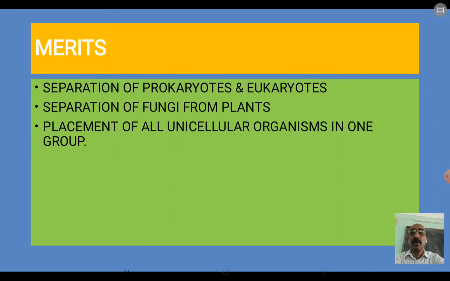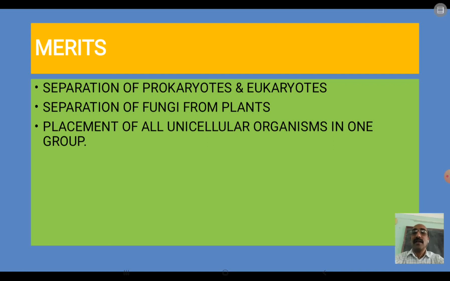Number 1. Number 2, separation of fungi from plants. Fungi has been separated from plants. Why? As far as plants are concerned, an important character is that they can synthesize their own food. Fungi cannot. Fungi depends on others for food. It is heterotrophic. So, fungi has been separated from plants in this 5 kingdom system of classification.